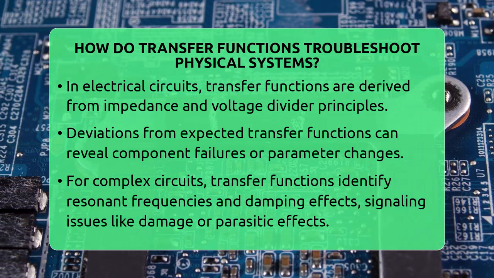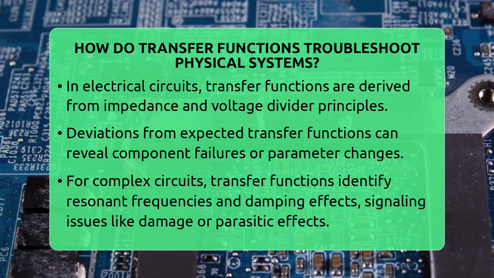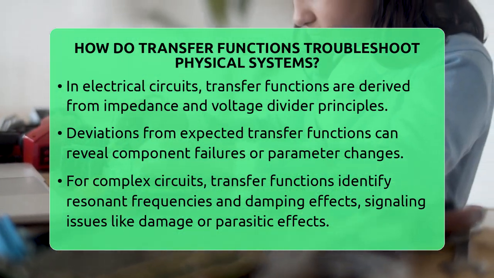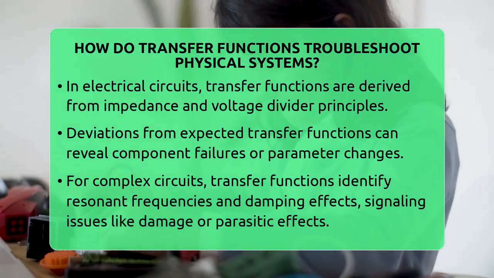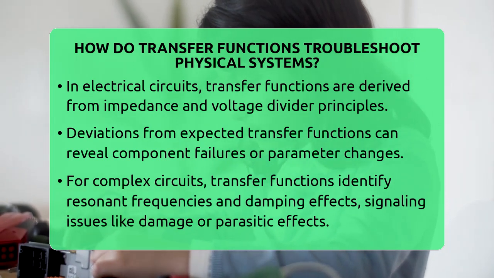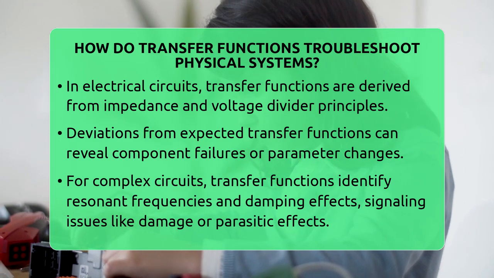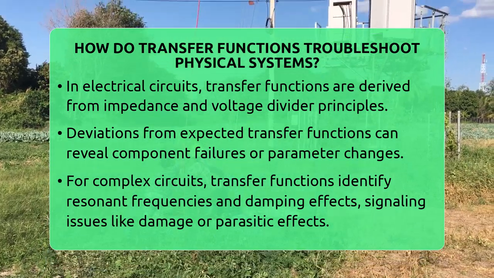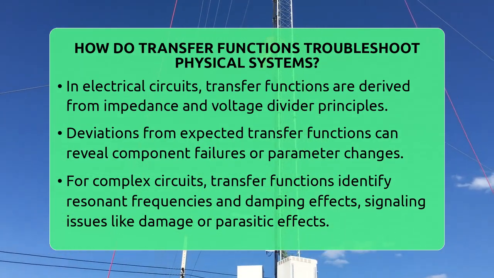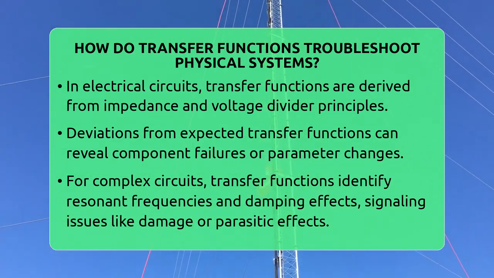In electrical circuits, transfer functions are derived using impedance and voltage divider principles. For simple circuits like resistors and capacitors, the transfer function shows how signals are attenuated based on the circuit's parameters. If the actual behavior doesn't match the predicted transfer function, it indicates a component failure or parameter change.